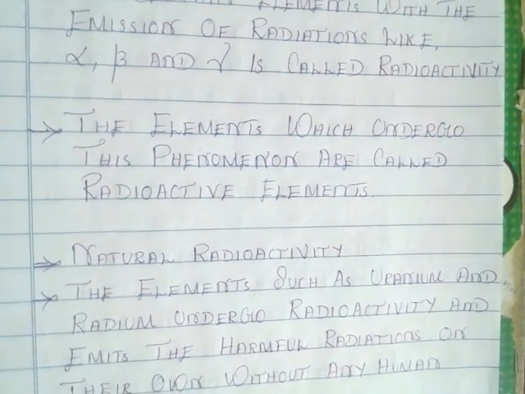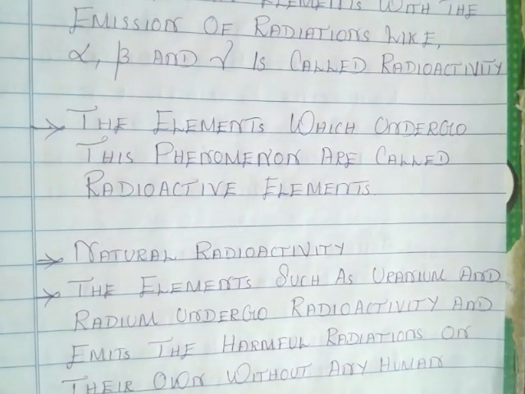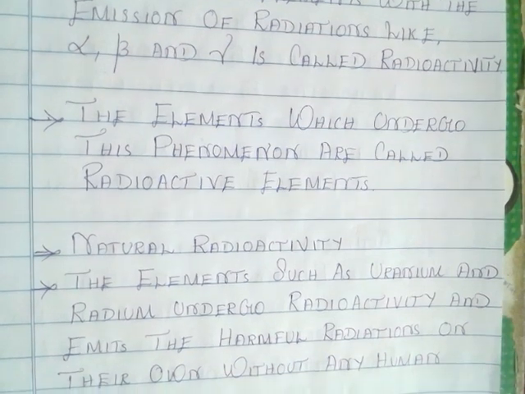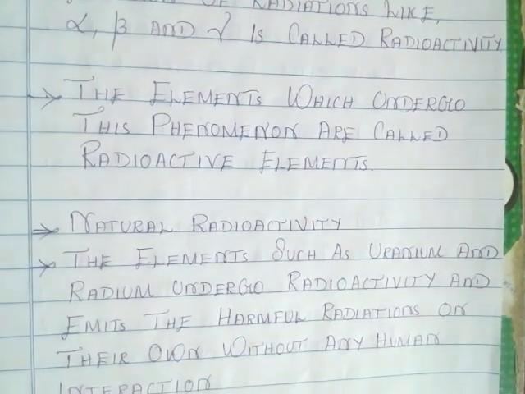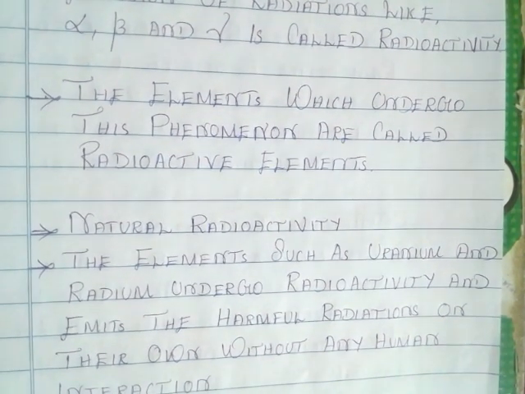There are 2 types of radioactivity. One is natural radioactivity and the other is artificial radioactivity. From the term itself we can understand: natural radioactivity means the emission of harmful radiations by some radioactive elements without any stimulation or external agencies.